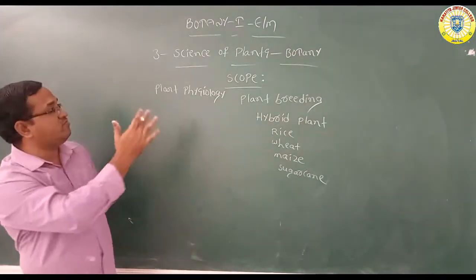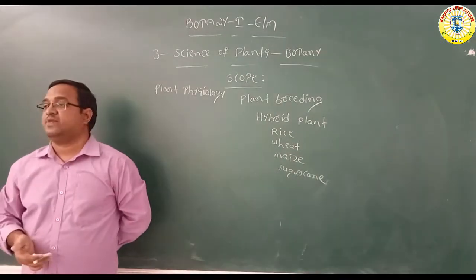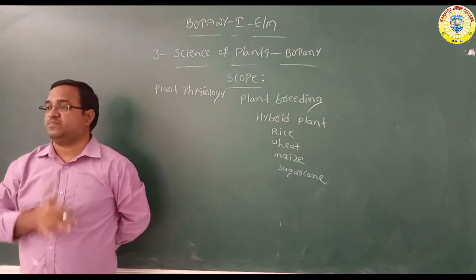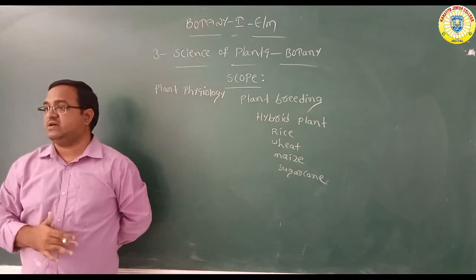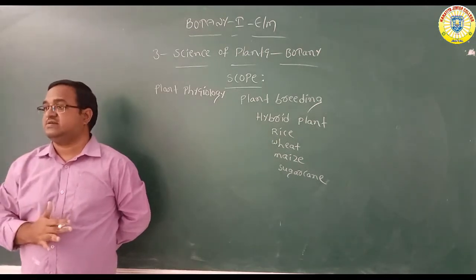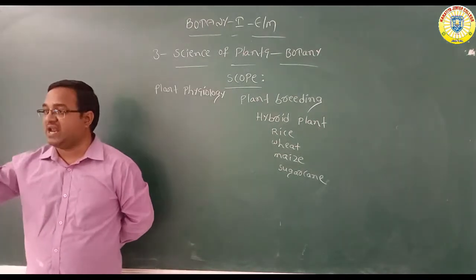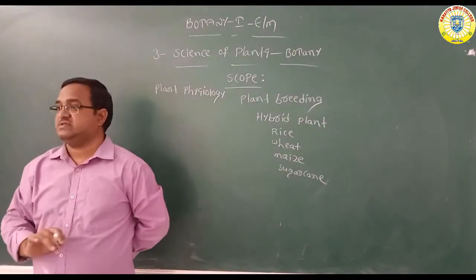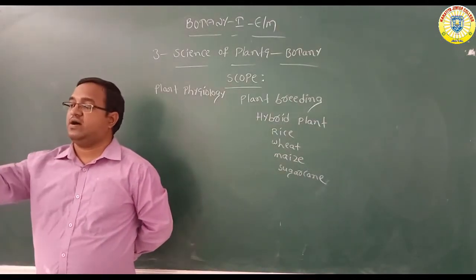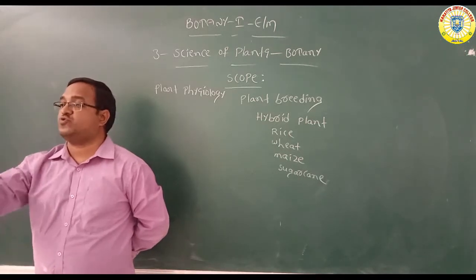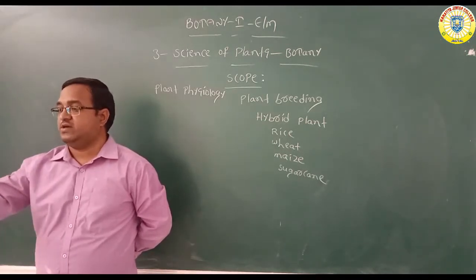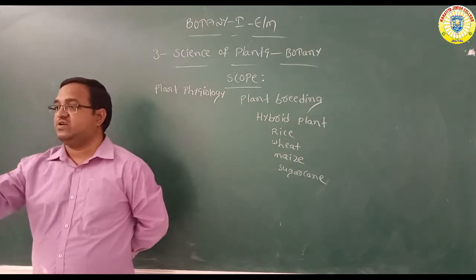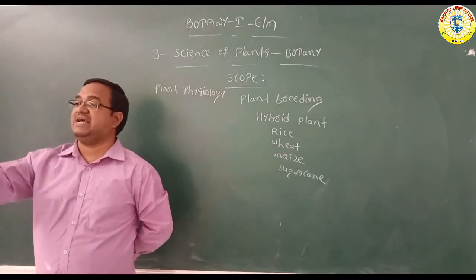But what about the scope of botany in physiology? Especially the role of minerals in plant nutrition, and how minerals are very useful. The role of minerals in plant nutrition and the usage of chemical fertilizers: how we have to use chemical fertilizers, and by using them, how the plants absorb the minerals. Everything we have to discuss in plant physiology. And also, in plant growth, what about plant growth hormones? Hormones are very useful in plant growth, and in the ripening of fruits. Already we studied about plant hormones.